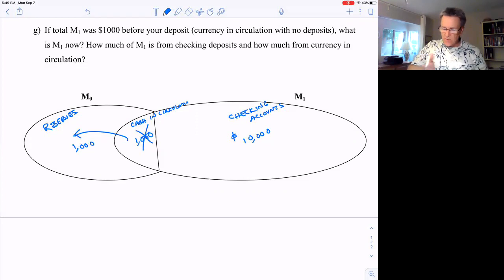So theoretically, we could end up with, instead of that $1,000 being in cash in circulation, an extra $10,000 in checking accounts, and that whole $1,000 in cash that you had ends up in the bank vault.